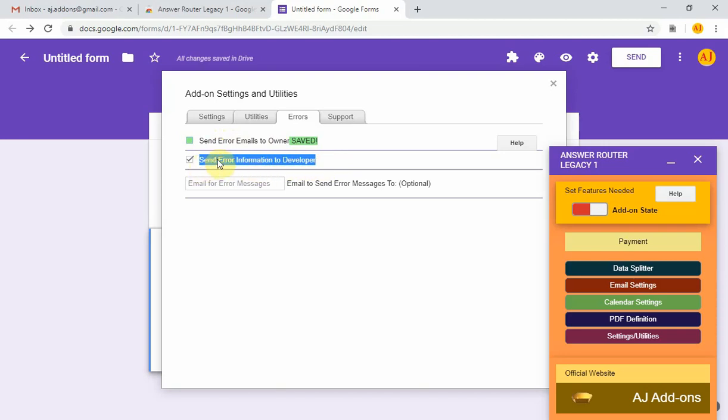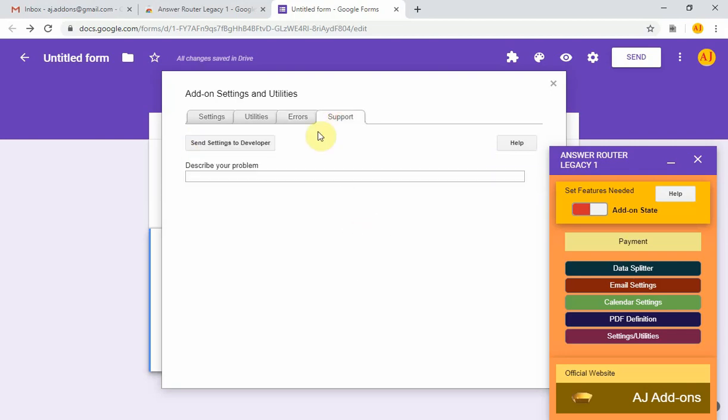If you do not want error information sent to me, the developer, then uncheck this box. So right now, an error email won't be sent to you, and it won't be sent to the developer. If you want to just send an email to yourself when there's an error, you could just check this box and not this one.